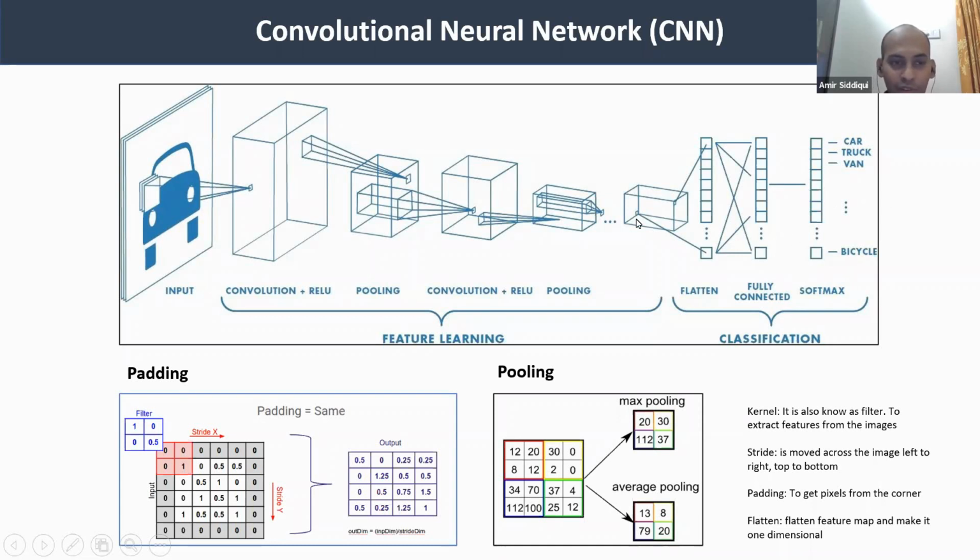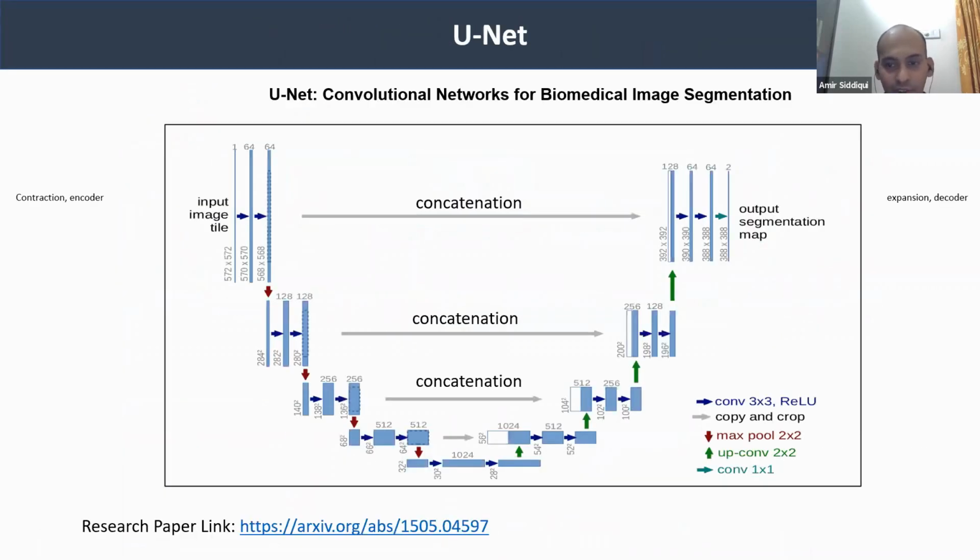It will compress your images from your original size to the least possible size by keeping all the relevant information. Next, we will understand the U-Net architecture. U-Net architecture is similar to the CNN, but it is kind of a more advanced form. So this is the architecture of U-Net, and this was basically made for biomedical image segmentation.